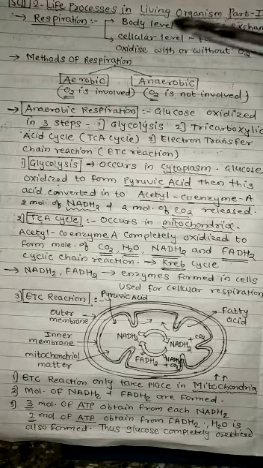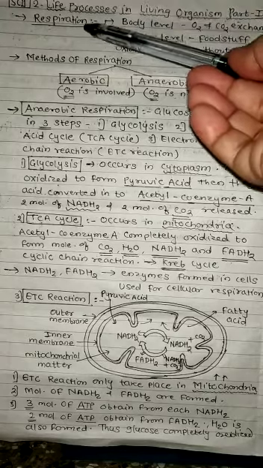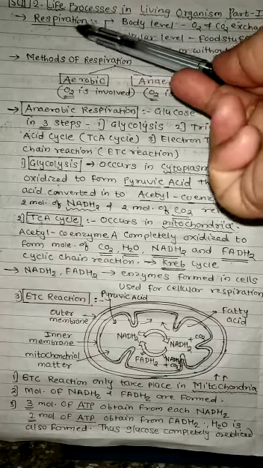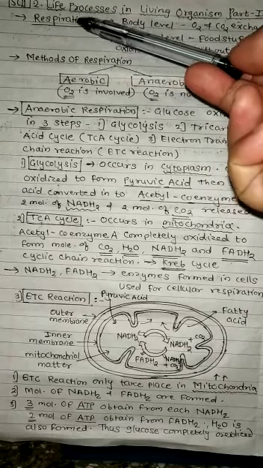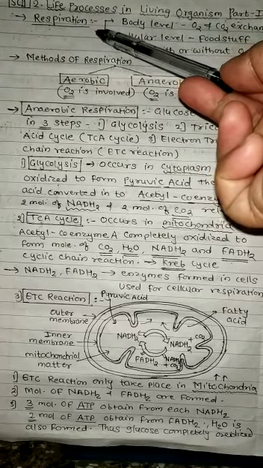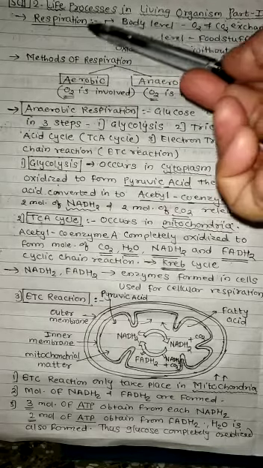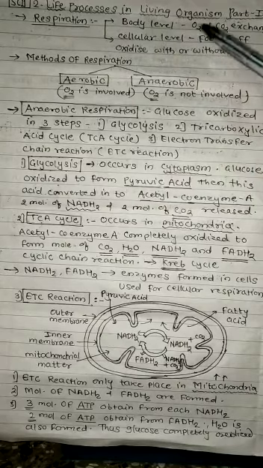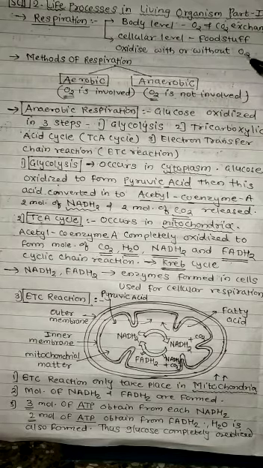So in this chapter, particularly in part 1, we see the life process respiration. Simply we say that respiration is inhaling of oxygen and exhaling of carbon dioxide. This respiration works in two ways, body level and cellular level. Body level means exchange of oxygen and carbon dioxide. Cellular level, foodstuff oxidizes with or without oxygen. Foodstuff means glucose, carbohydrates which are taken in our diet, that is foodstuff, oxidized with or without oxygen.